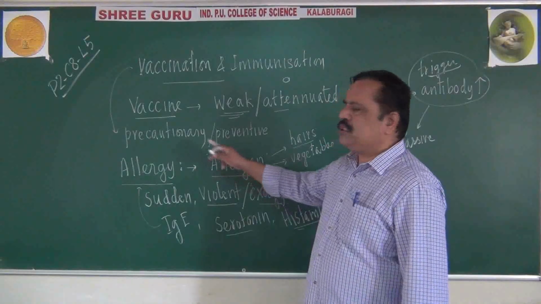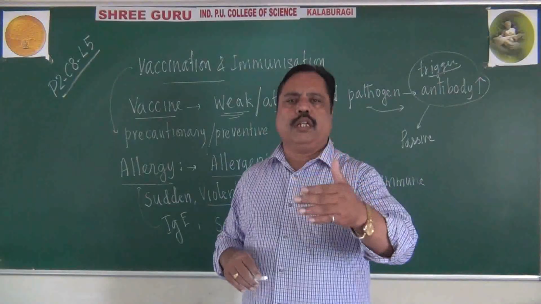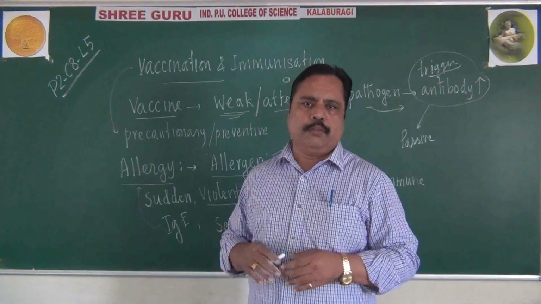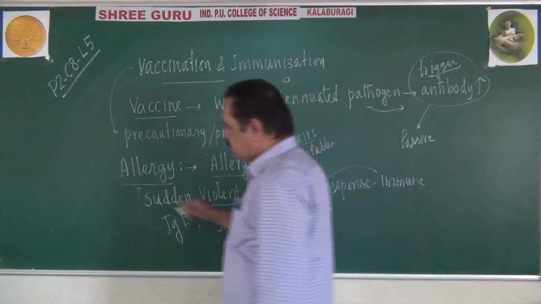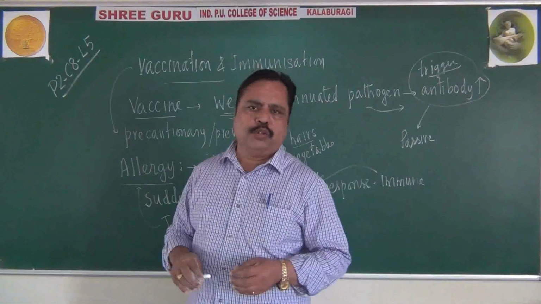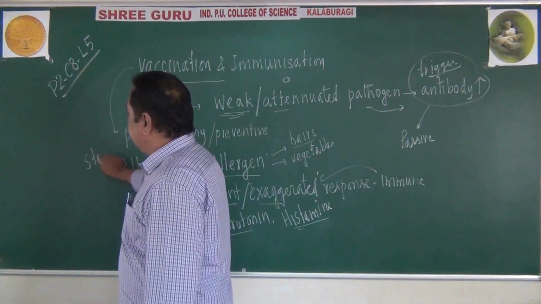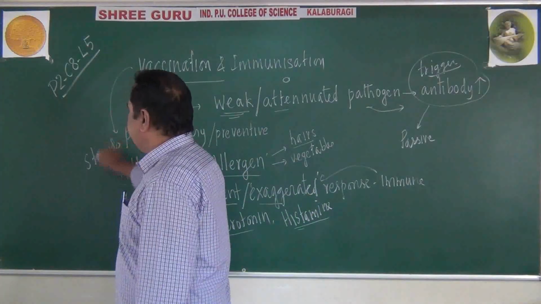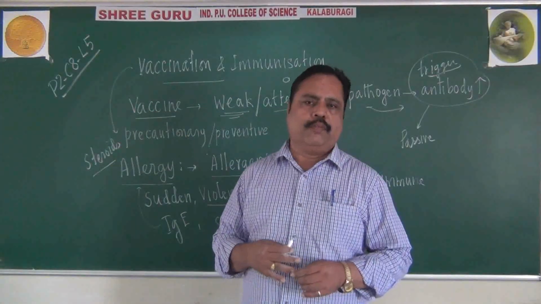We must consume some tablets or injections which will reduce the level of serotonin and histamine. Antihistamine drugs should be consumed by us. Steroid materials will be given. They will reduce the allergic response carefully.